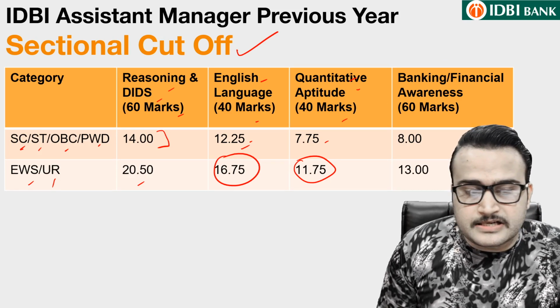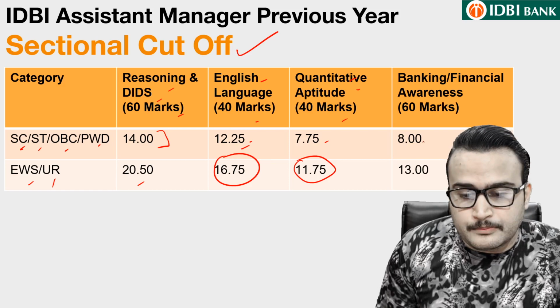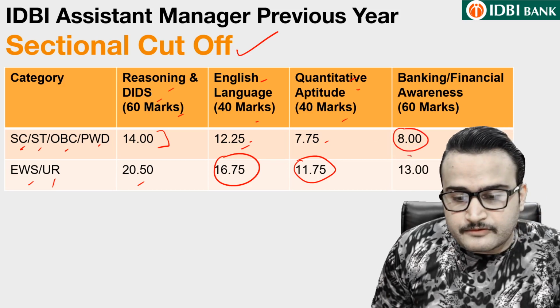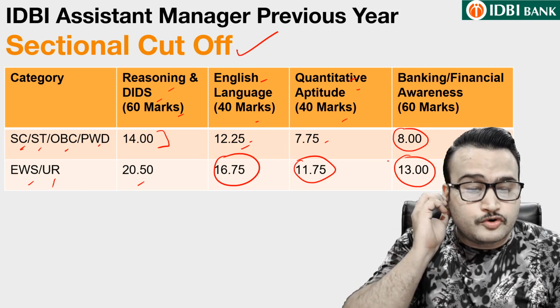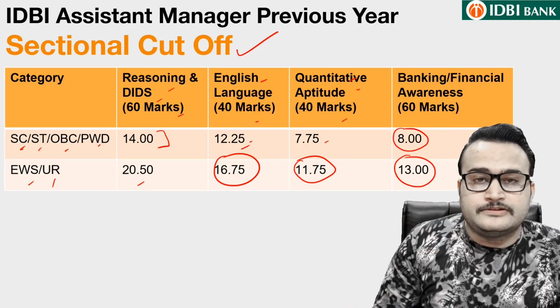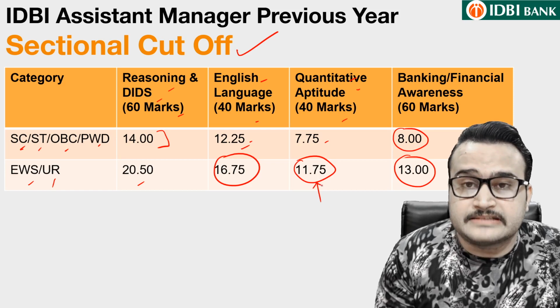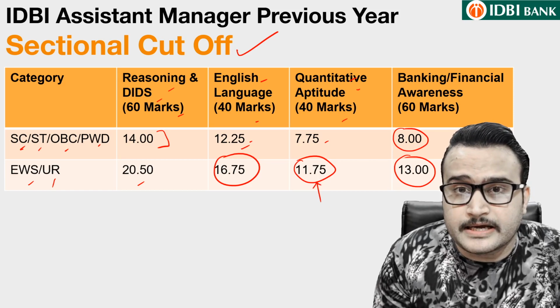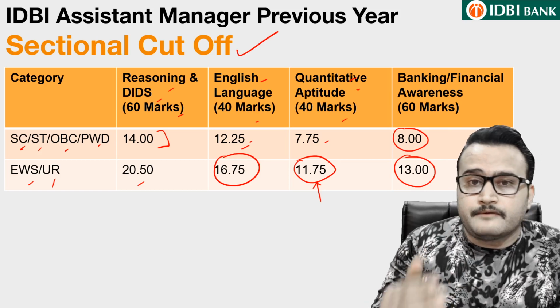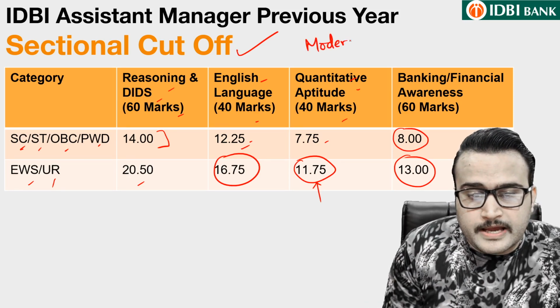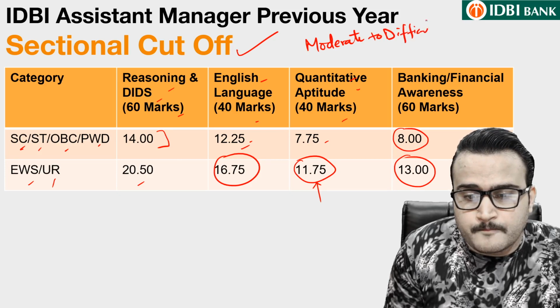Banking and financial awareness guys, SC, ST, OBC, PWD category 8.00, whereas for EWS and unreserved category guys 13.00 was the sectional cutoff. So guys, you can see here 11.75 was the sectional cutoff for the unreserved category. So you can observe the level of the question paper guys. The overall level of the question paper varied from moderate to difficult. I have to say from moderate to difficult.